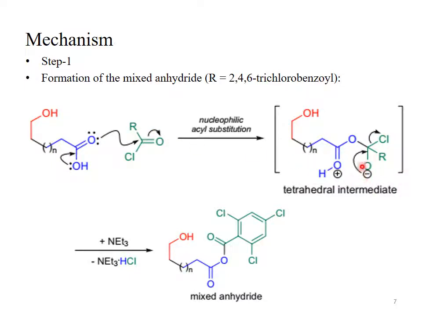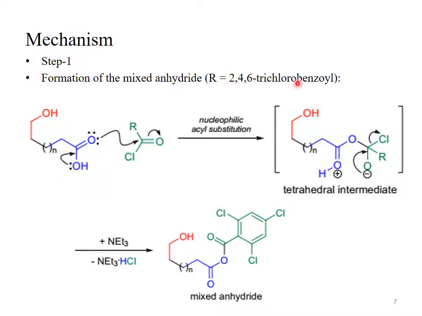The first step is a nucleophilic acyl substitution. The lone pair of the carboxylic oxygen attacks the carbonyl carbon and the bond shifts towards the oxygen, and we have this type of anion, which is a tetrahedral intermediate. The carbonyl carbon of the acid halide becomes tetrahedral. So this negative charge comes back and the chlorine leaves as a leaving group, as chloride.